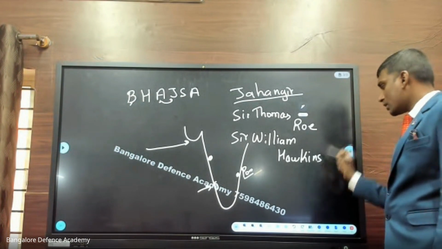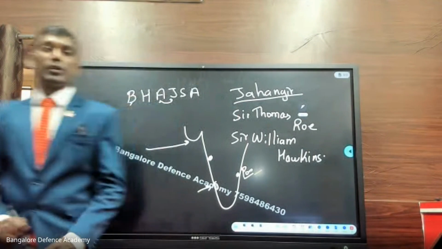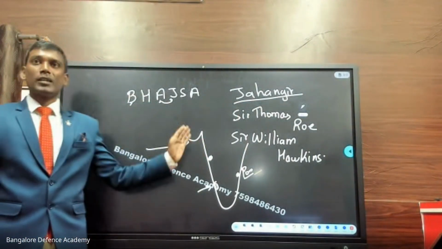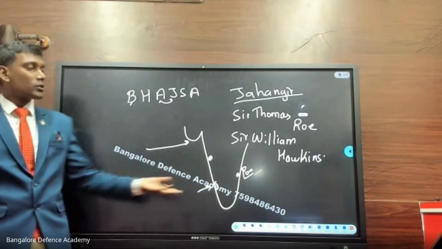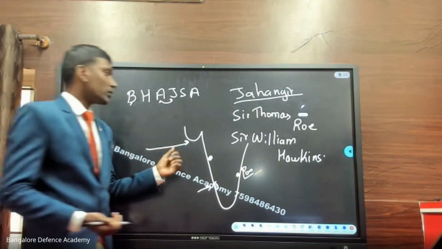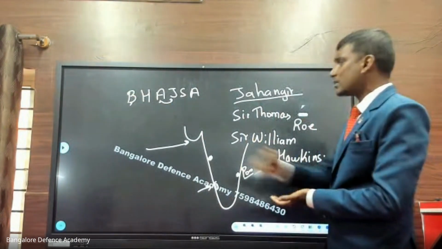Sir William Hawkins. These two people visited Jahangir's court and requested permission to set up an industry here in Surat, in the Gujarat area, so that the British would start a textile company. Cotton was a trade, then spice was a trade. This was the basic idea behind the business here.